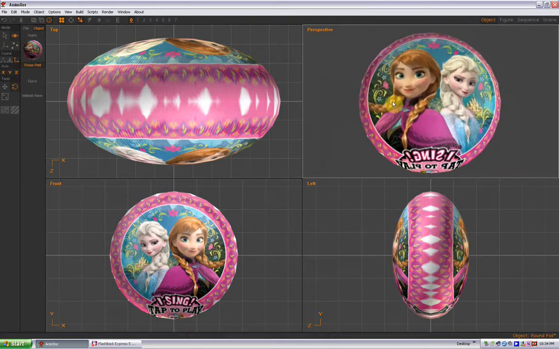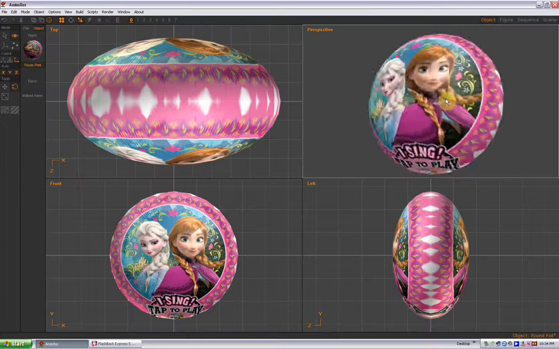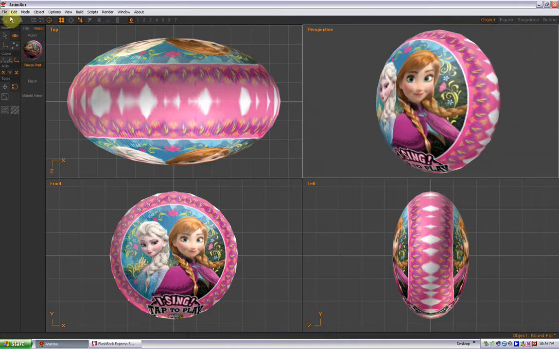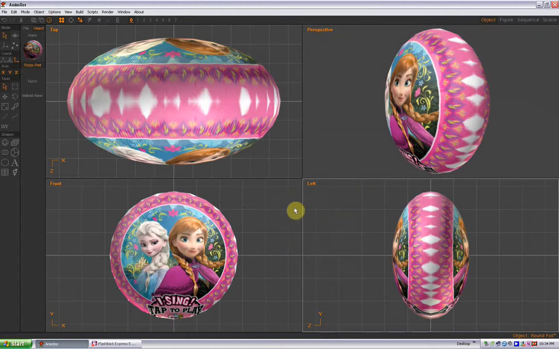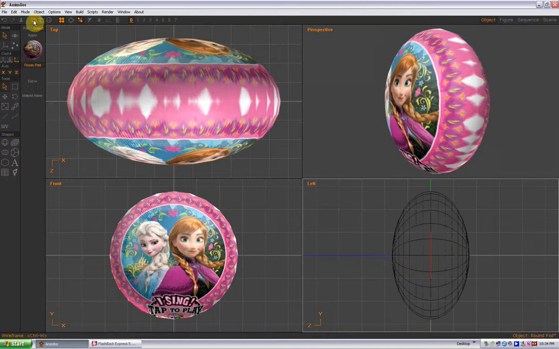Okay, so if that bothers you, the quick way to fix that is we are going to slice off the back of this, and we are going to duplicate the front and spin it around and put it on the back. Now, because this is centered on the origin, it will pivot. You'll see this in a second. It'll all work out. Okay, so from the left view, we're going to change this to the wireframe view. So you got this nice wireframe going on.